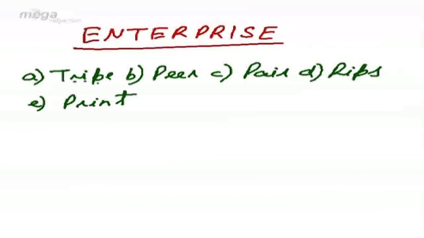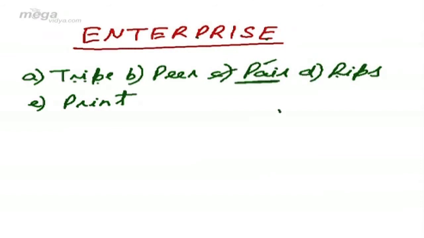TRIPE, all the letters are given to us. Peer, PEER. Rips, RIPS. All the letters are there. Print, PRINT. But in pair, there is no A. All the letters are given to us, but the letter A is not there in enterprise.